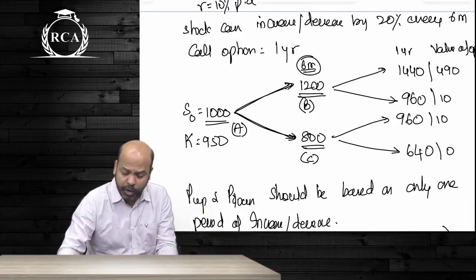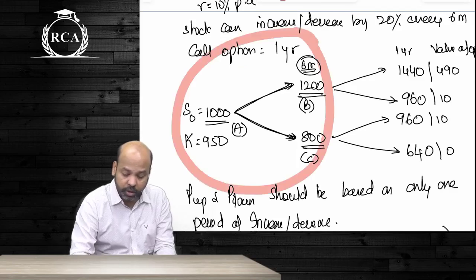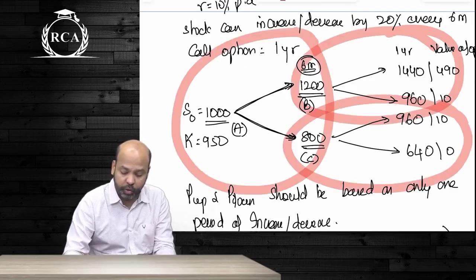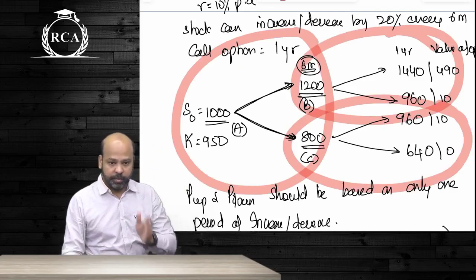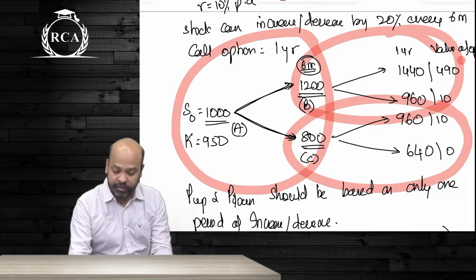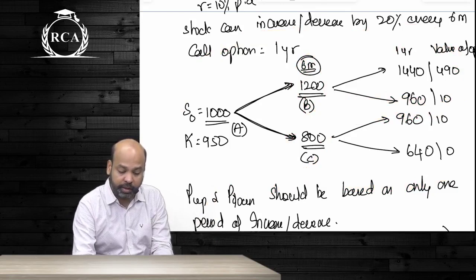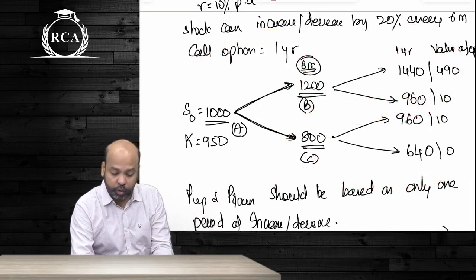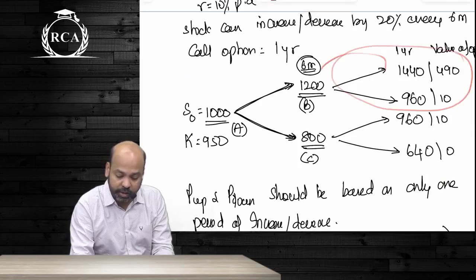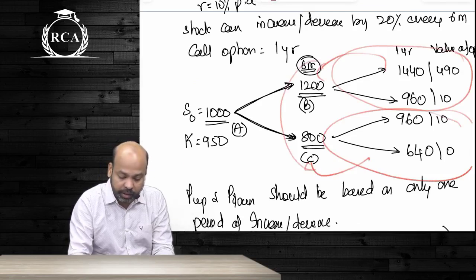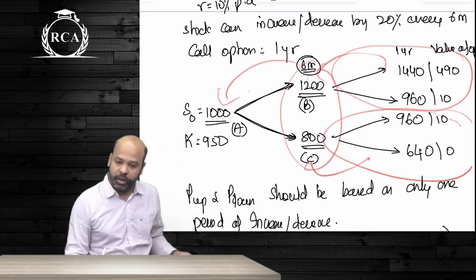You can compute the probability of upside and downside movement either using this part as such, or using this part, or using this part. It will still remain the same. The probabilities are not going to change. But for you to arrive at the value of the option, first you use these two and then work backward. Remember? You use these two, work backward. You use these two, you work backward. Then you use these two and you work backward to this price. This is how you'll be arriving at the value of the call option.